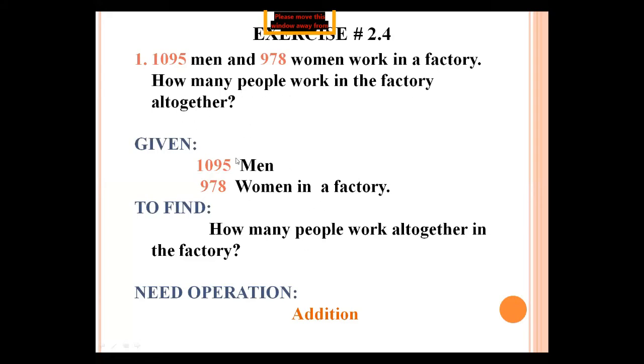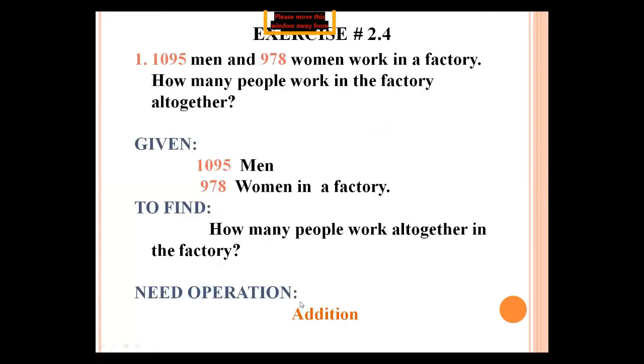It means you have to add these. Okay, so third step is need operation. And obviously you know that here addition is required, so you write addition here. These all are the problems of addition. In all the problems you use the operation addition. Okay, so third step completed here.